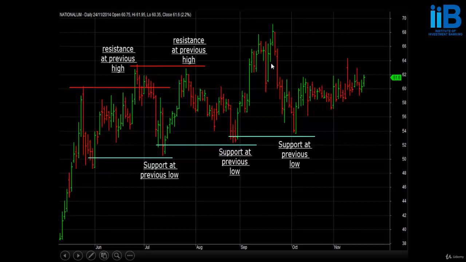It came down, went up, broke the level of 68 but failed to sustain it and came crashing down. In the first week of October, it came as low as 54 but found support at its previous pattern low, changed its direction, and drifted sideways for the most part of October, and as of November, it's still drifting sideways. So it is important to be aware of pattern levels to identify support and resistance zones.